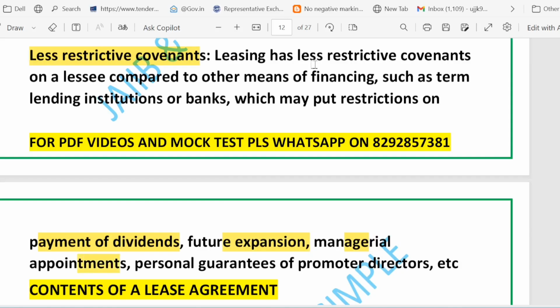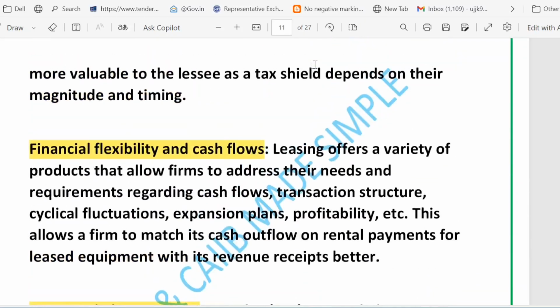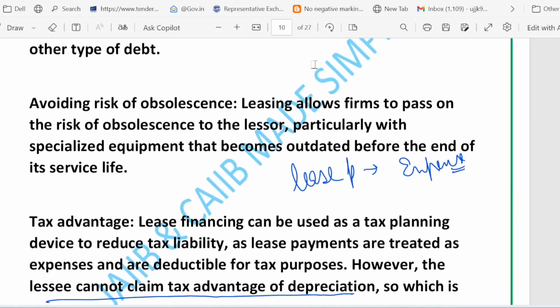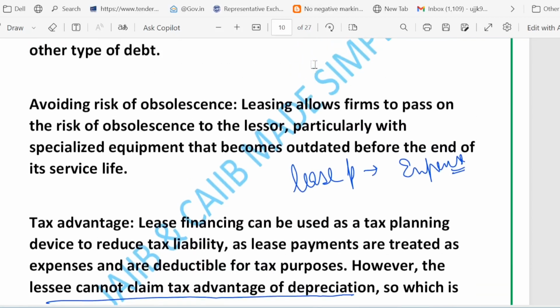Then you may avoid the personal guarantee. So the bank often requires all these things, but you can avoid them. You can avoid these limitations. So leases usually carry less restrictive covenants. Okay, so I hope it is clear till now. So what are the main points I told you? The risk of obsolescence. One example can be when technology or design changes fast, owning can be risky. Leasing shifts the risk of losing value to the lessor.